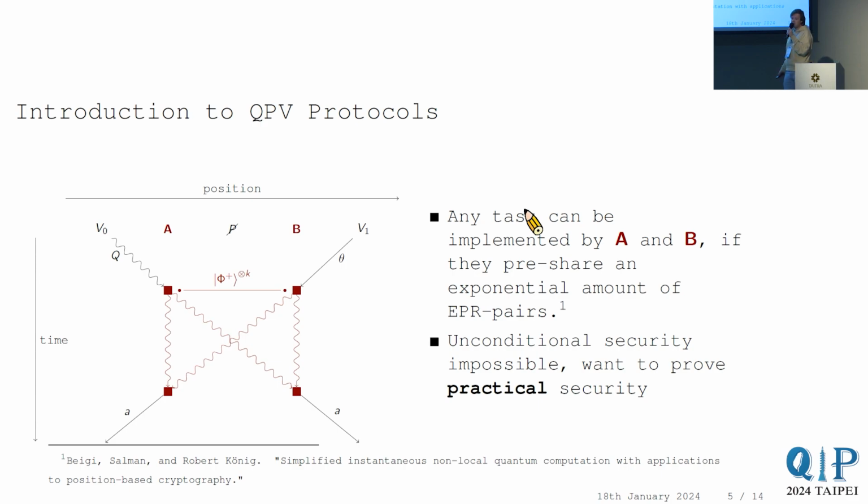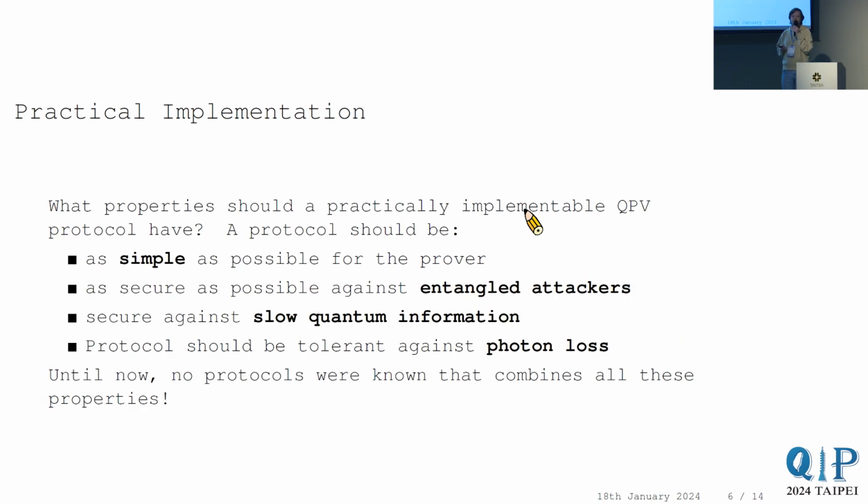So since we can attack any QPV protocol given enough entanglement, we're interested in proving more practical security, right? Because having an exponential amount of entanglement is still a difficult task. So what can we do with that? To formulate something that we want for practical position verification, you can think of the following.